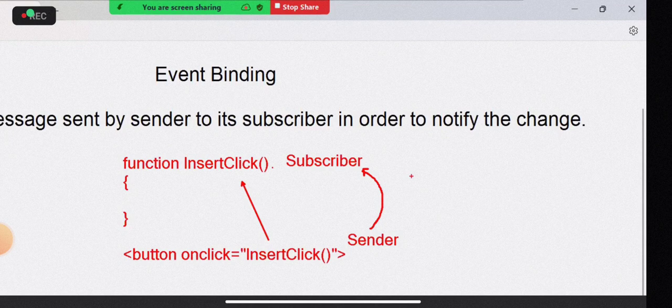Subscriber means it contains the actions to perform. What actions to be performed? That is defined by the subscriber. When to perform? The sender will notify. The sender sends a notification and tells when to do that. So an event follows a sender-subscriber relation actually.